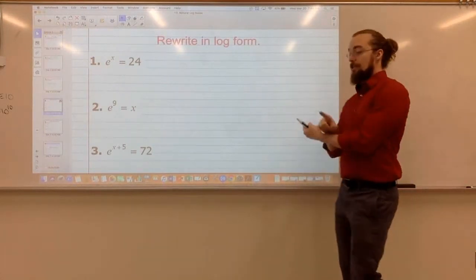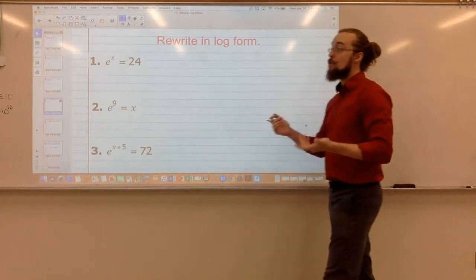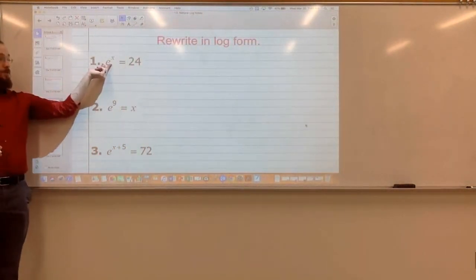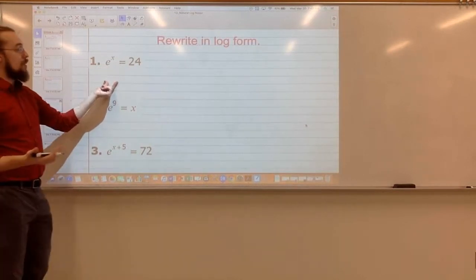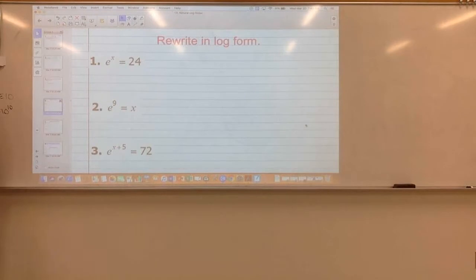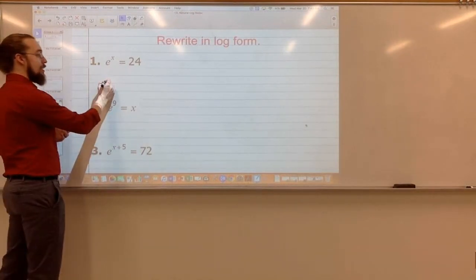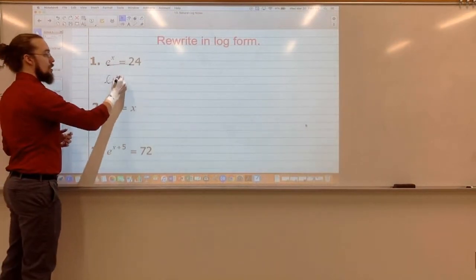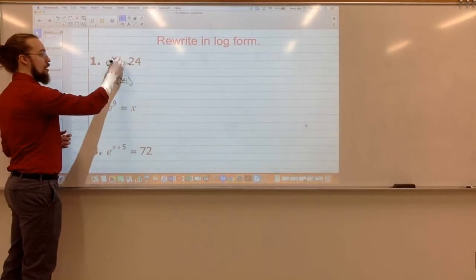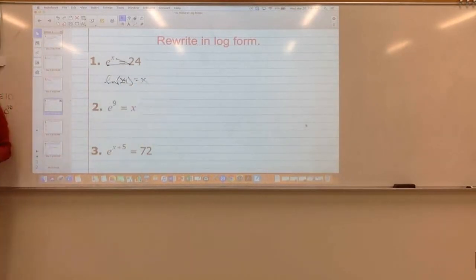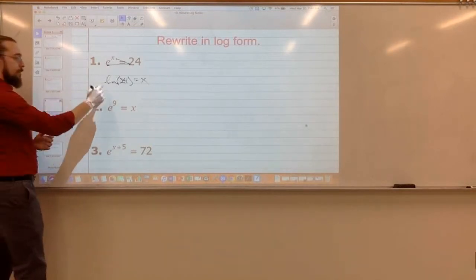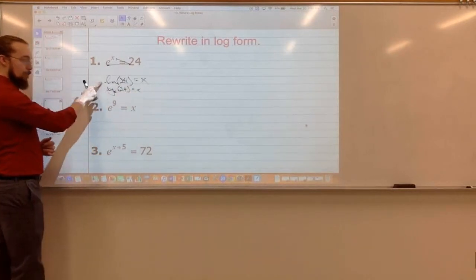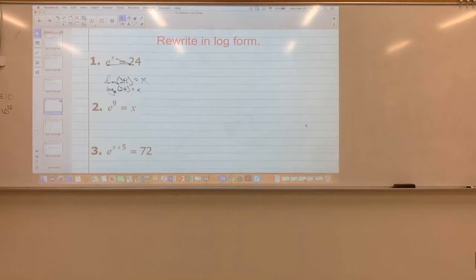So when we're rewriting exponentials into logs or logs into exponentials, we want to use the lazy 7 idea. What we would say here, e to the x equals 24. The base of the exponential will become the base of the log. So log base e, we're going to write as the natural log, ln. So we would say ln of 24 equals x. And remember, what this really means is log base e of 24 equals x, but we're going to write log base e as ln, natural log.